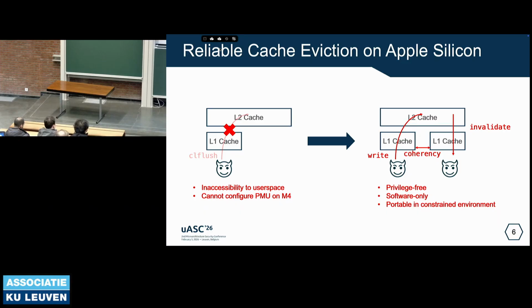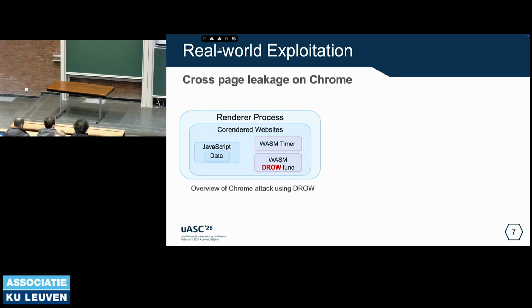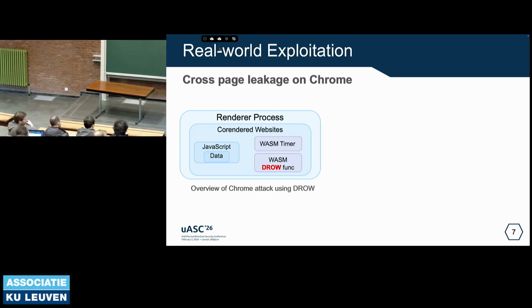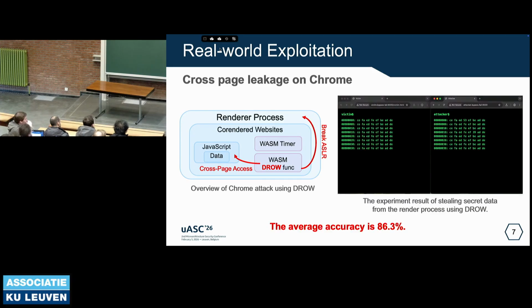And this mechanism can also be exploited in a browser environment to conduct a web Spectre attack. So our real-world exploitation is cross-website leakage on Chrome. As we know, in the renderer process in some scenarios, different websites may share the same renderer. So if we can trigger a speculation with an out-of-bounds index to conduct a memory access, another website's value can be leaked and transmitted via a Flush+Reload-like covert channel. So we are able to leak the secret from one website to another website.